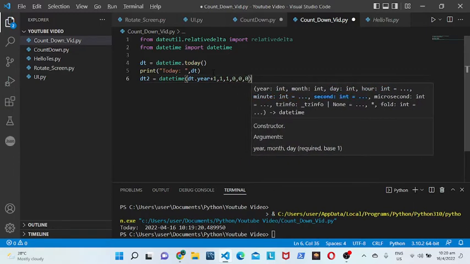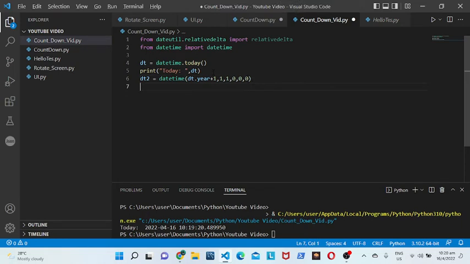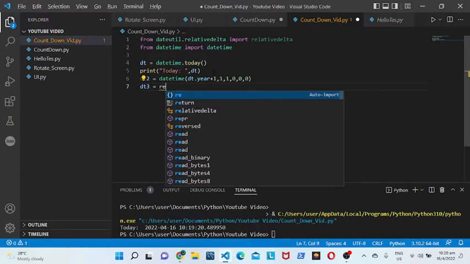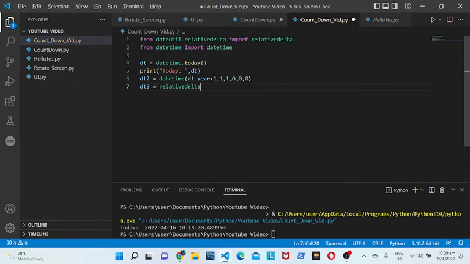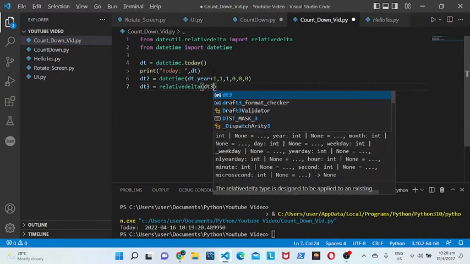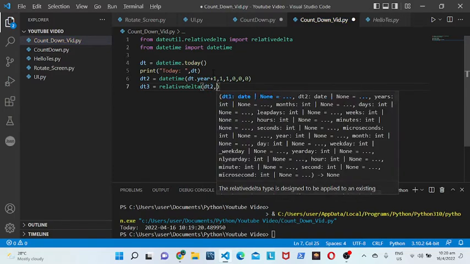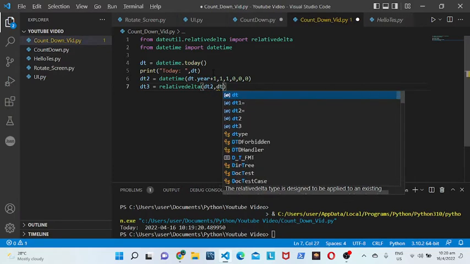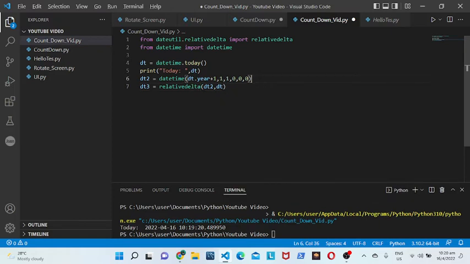So that is the code we need. Then after that, we can put dt3 to relativedelta of dt2 and dt. And yep, we have everything we need right now.